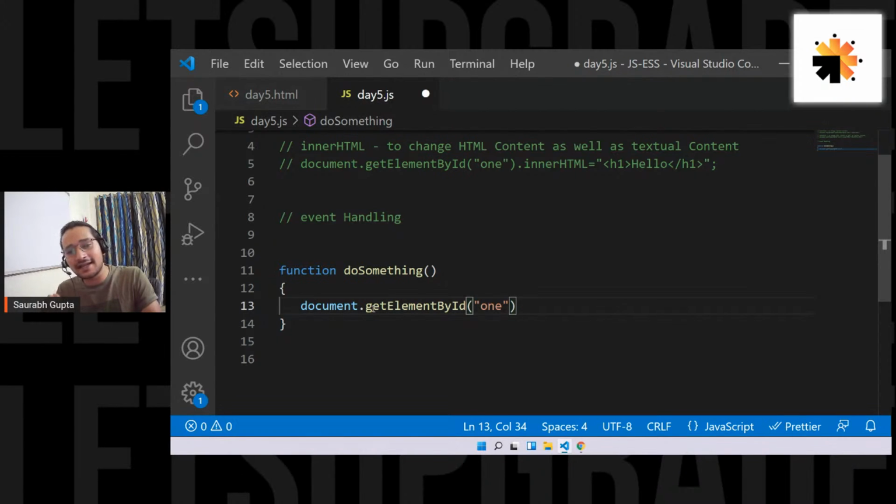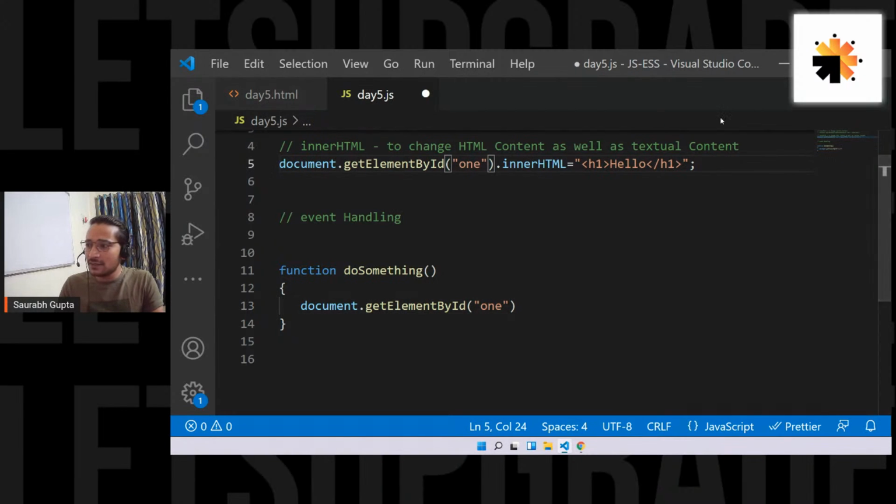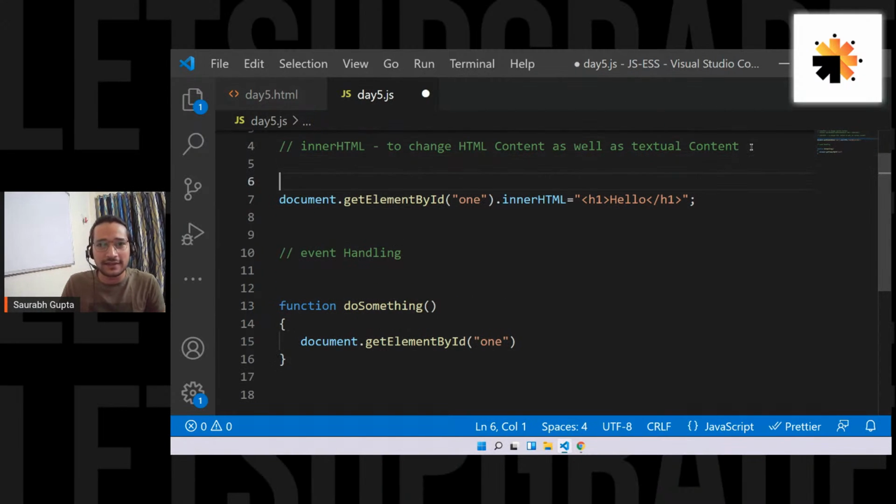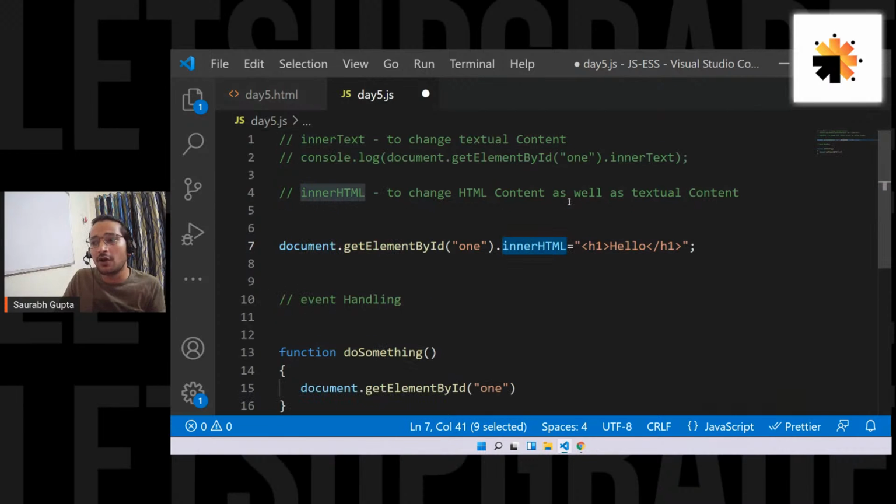Did you guys understand? If you don't understand the question, tell me and I'll repeat it. What was my question? What did we learn here? What was the meaning of this? We learned that the document object helps us get the document. Then from that, we perform getElementById 1 to get the element that I want to work on. And then dot, I can change its HTML content by using innerHTML, or I can use innerText to change the textual content.